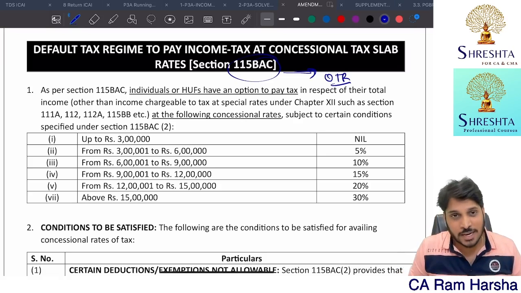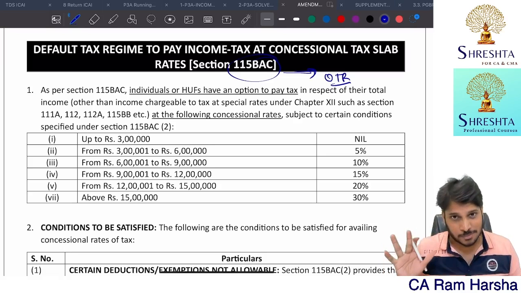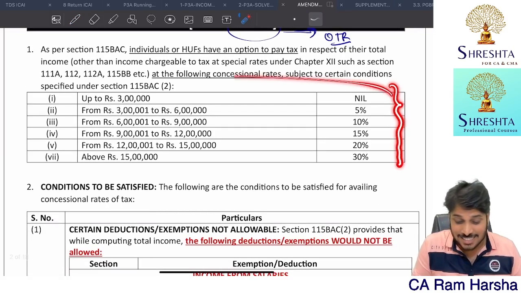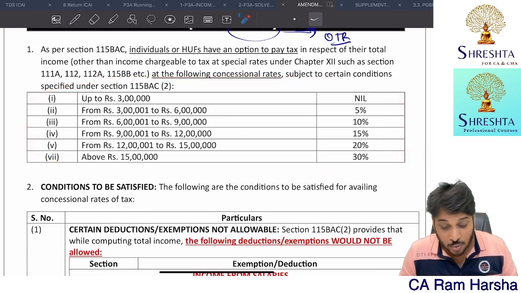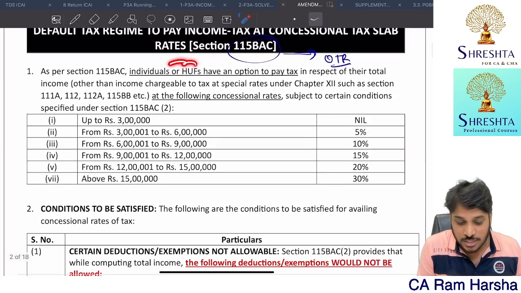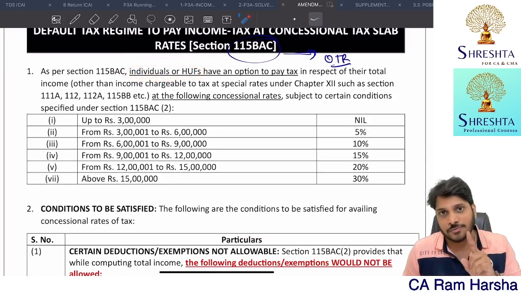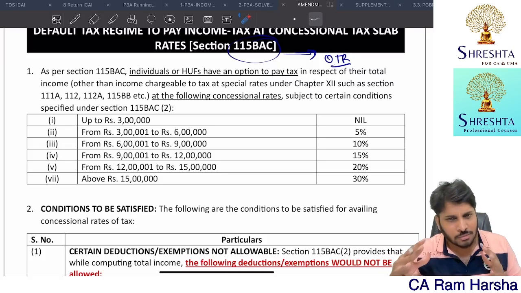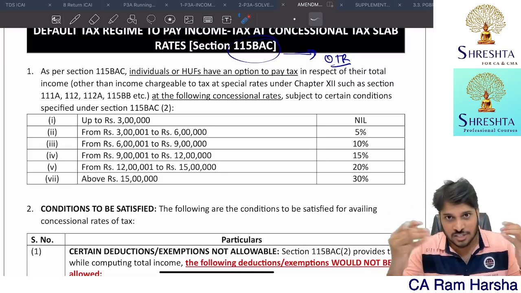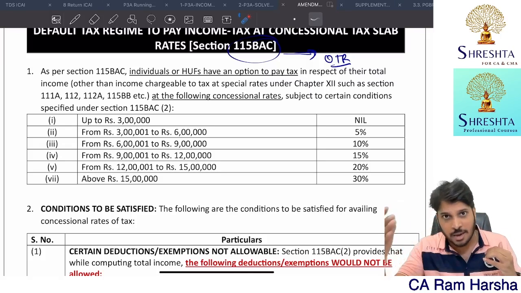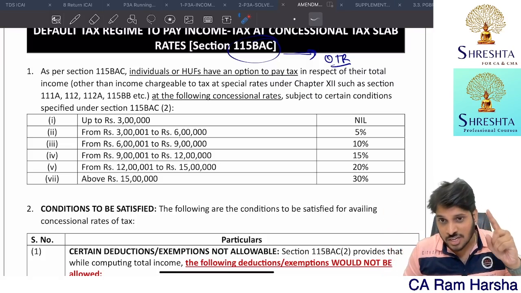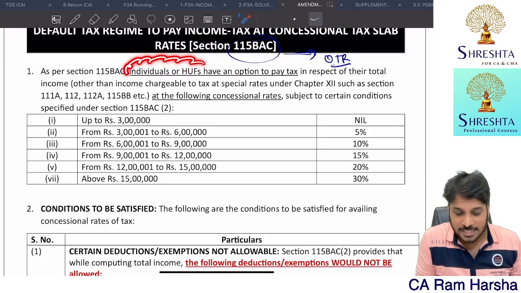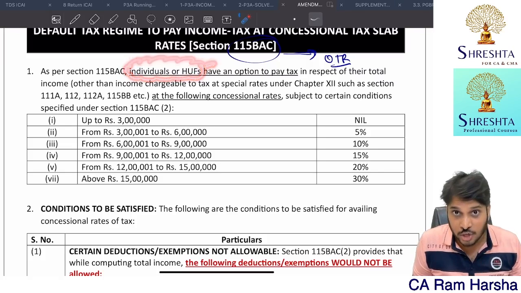And now how is it renamed? It's renamed as the default tax regime. So what is the default tax regime? Here you have concessional rates of tax, which are applicable for individuals and HUFs. Even for companies and cooperative societies, concessional rates of tax were given under different sections, like 115BAD, 115BAB. But at CA Inter, we don't have those sections in our syllabus. In CA Inter, we only have concessional rates of income tax for individual and HUF.